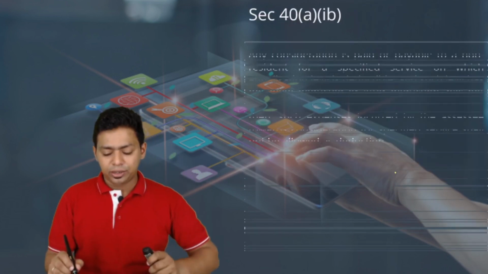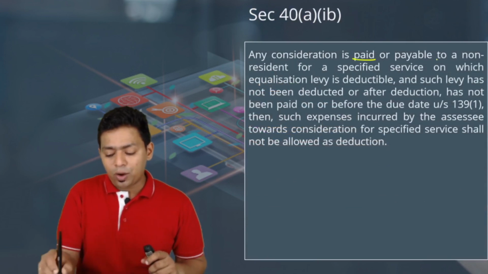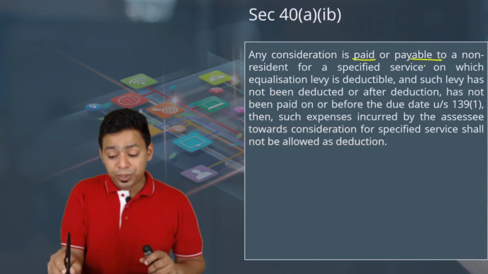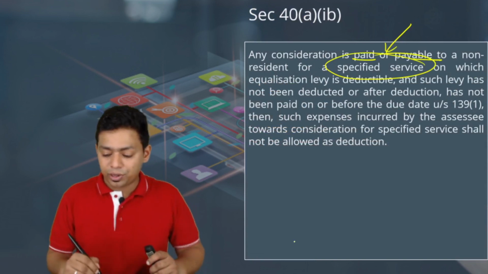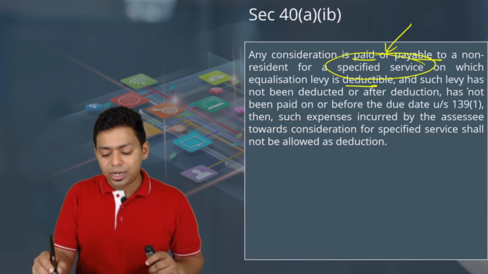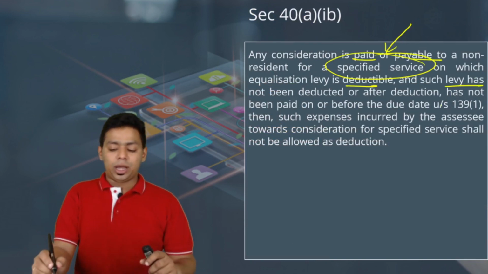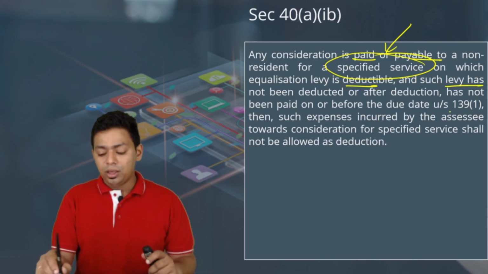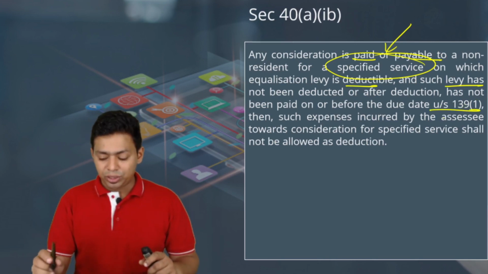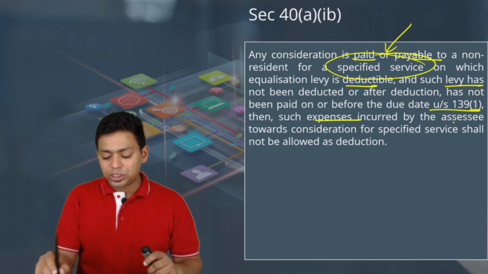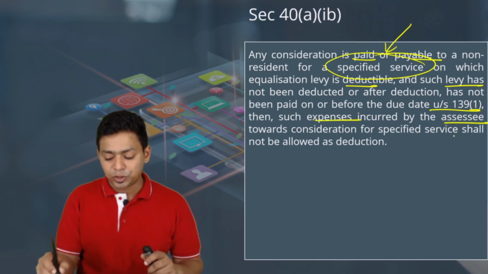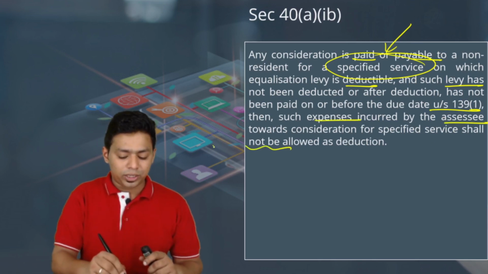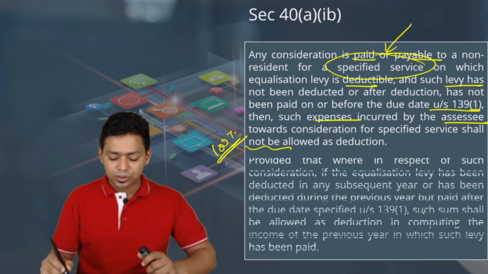Same thing is applicable here. Any consideration paid or payable to a non-resident for a specified service, this is a very, very important observation, on which equalization levy is deductible. Such levy has not been deducted, or after deduction has not been paid before filing the return under section 139(1), then such expenses by the assessee towards consideration for specified service shall not be allowed as a deduction, that is 100% disallowance.